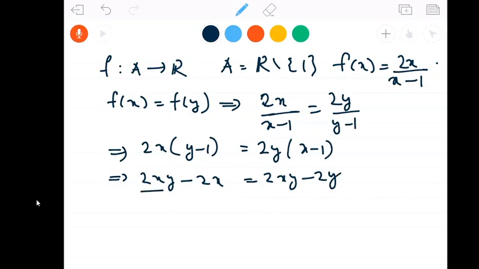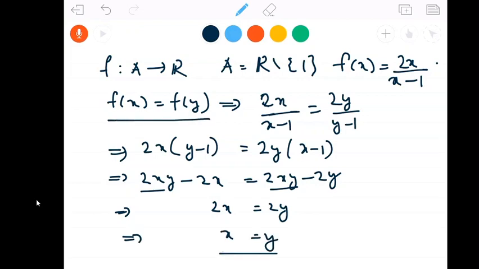You can cancel 2xy, so we get minus 2x equal to minus 2y, or 2x equal to 2y, which implies x is equal to y. So whenever f of x equal to f of y, we have x is equal to y. Therefore this function is 1-1.